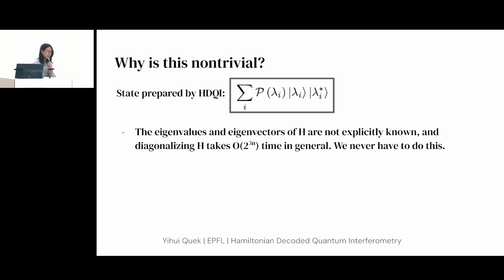So before I go into the actual algorithm, I want to explain why this is non-trivial. The eigenvalues and the eigenvectors of H are not explicitly known, and yet we are able to produce a superposition over the eigenvectors of H, where the amplitudes are any polynomial you want applied to the eigenvalues. But we never ever have to actually find out what the eigenvalues and the eigenvectors are in the process of doing this. And to do so would be very inefficient because diagonalizing an m by m matrix takes m cubed time, but here m is 2 to the n.